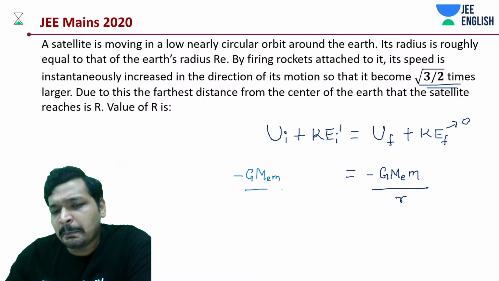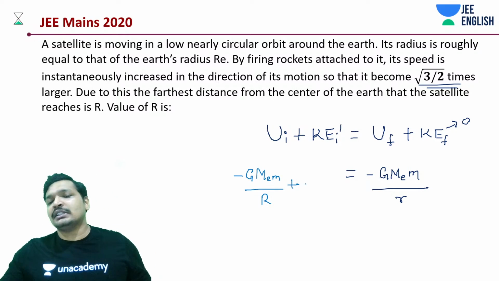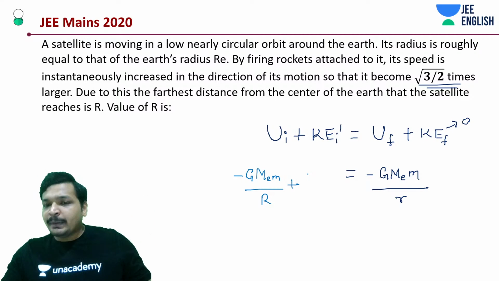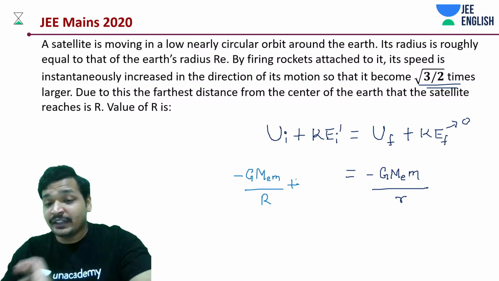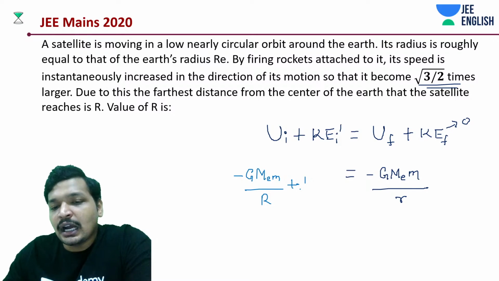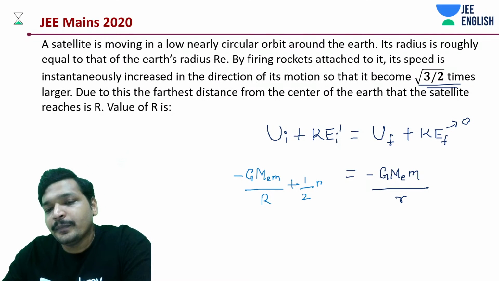Initially potential energy was this much, plus how much did your kinetic energy become? 3 by 2 times the initial. So we can say this is half of M V dash whole square.